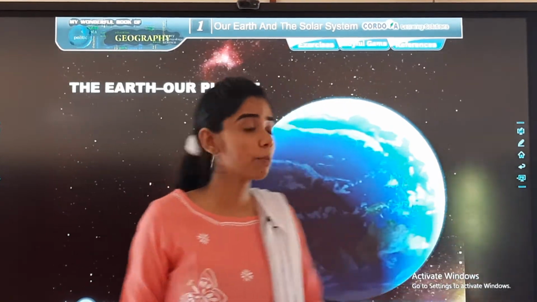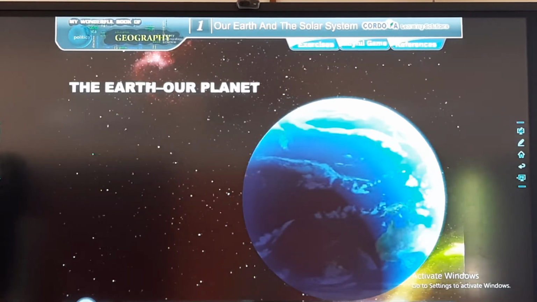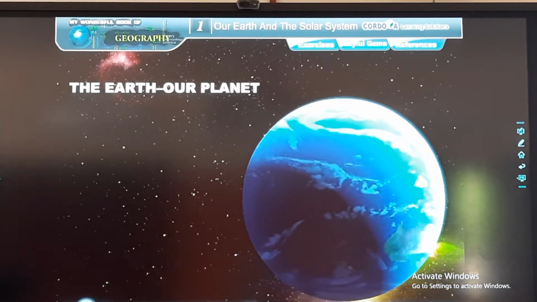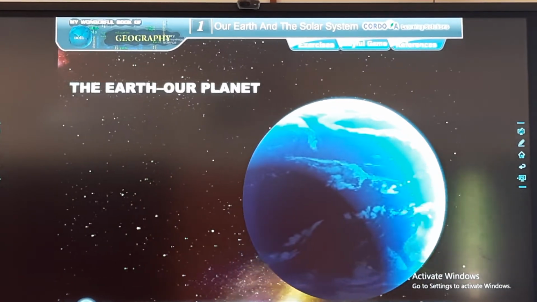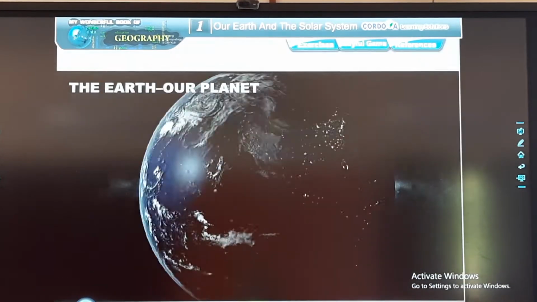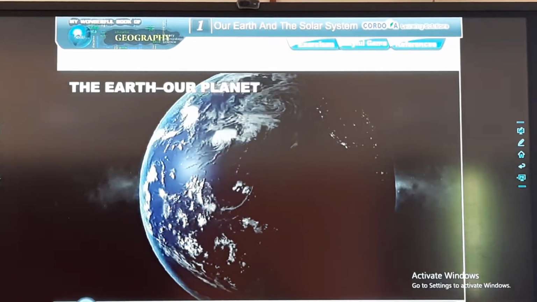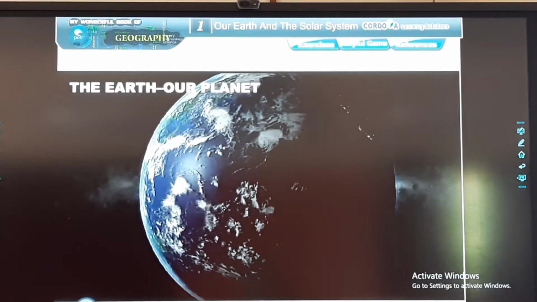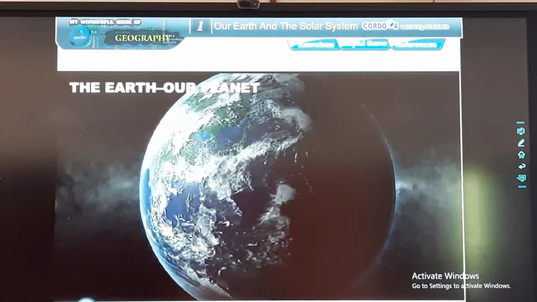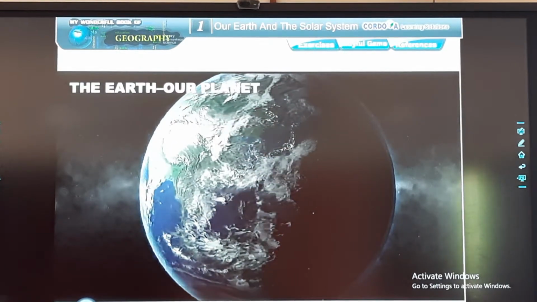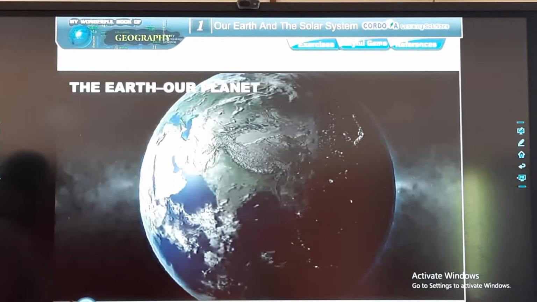Now let's learn more about the Earth. It supports life. The Earth is the habitat of many animals and plants. It is a unique planet in many ways. Among all the planets, it is at the most suitable distance from the Sun. Due to this appropriate distance, it has moderate temperature that makes life possible. The presence of water on the Earth also supports life.